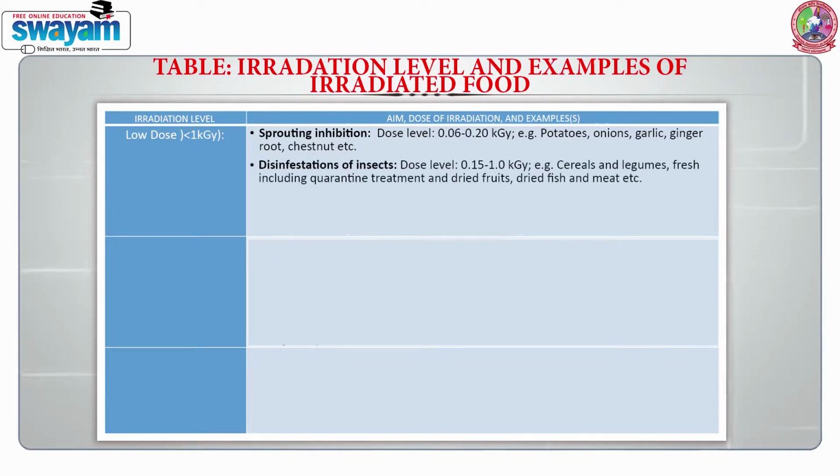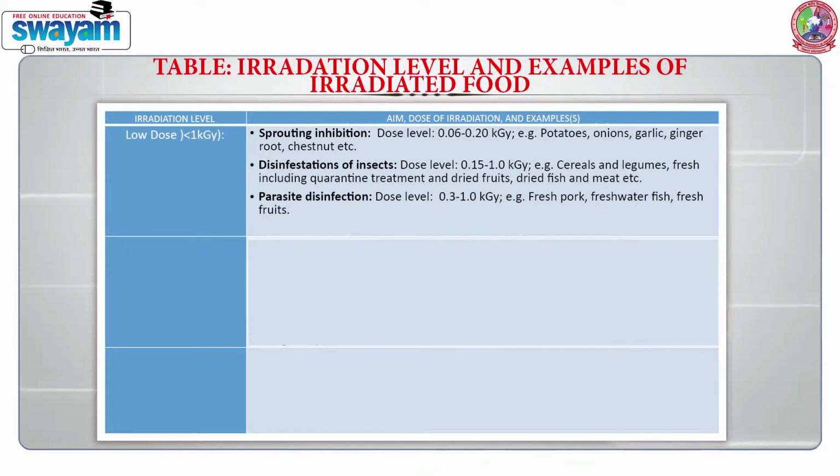Disinfestation of insects, dose level 0.15 to 1 kGy: cereals, legumes, fresh fruits including quarantine treatment, dried fruits, dried fish and meats. Parasite disinfection, dose level 0.3 to 1 kGy, and delay of ripening, dose level 0.5 to 1 kGy.